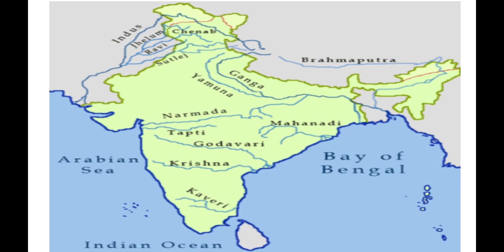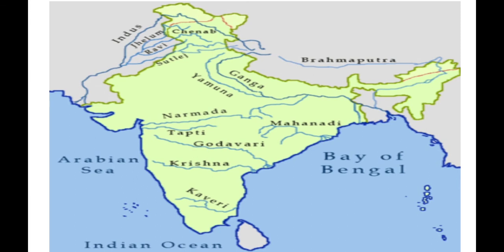This is because the plateau is higher in the west and slopes towards the east. The river Godavari is also known as the Dakshin Ganga. In the northern part of India, the Ganga is a prominent river, whereas in the southern part of India, the Godavari is known as the Dakshin Ganga. The rivers Narmada and Tapi, that is Tapti, flow west and drain into the Arabian Sea.